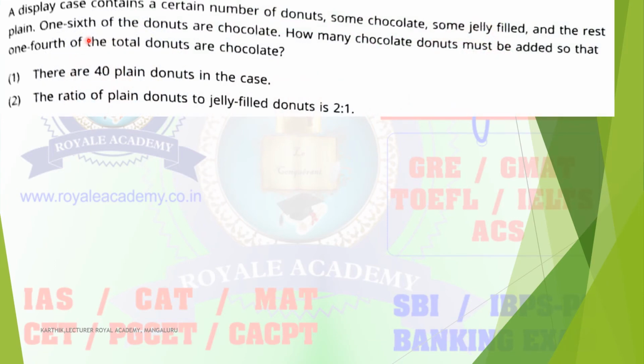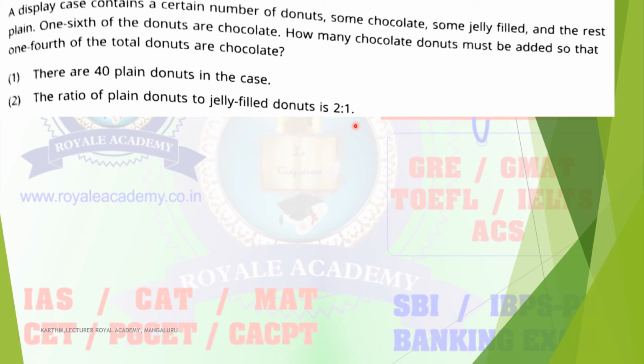Next question. A display case contains a certain number of donuts, some chocolate, some jelly filled, and the rest plain. 1/6 of the donuts are chocolate. How many chocolate donuts must be added so that 1/4 of the total donuts are chocolate? Two statements are also given. The first statement tells that there are 40 plain donuts in the case. The second statement tells that the ratio of plain donuts to jelly filled donuts is 2:1.